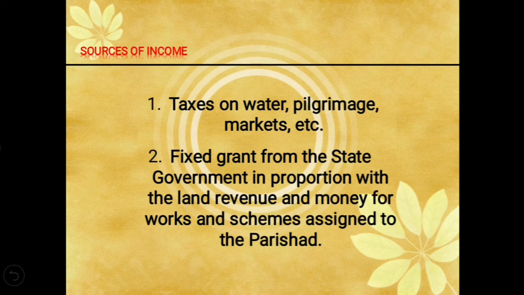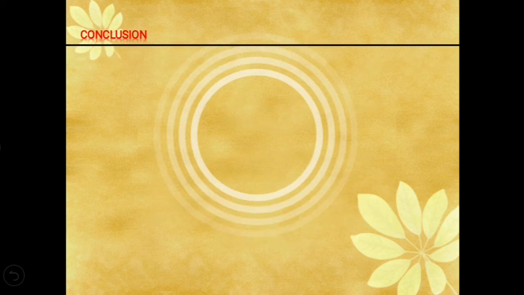Then there are fixed grants from the state government in proportion with the land revenue, that is the taxes charged on the land, and also money for works and schemes assigned to the parishad.